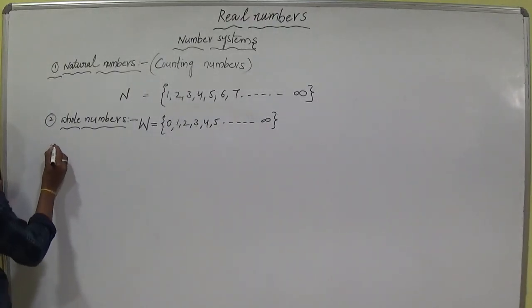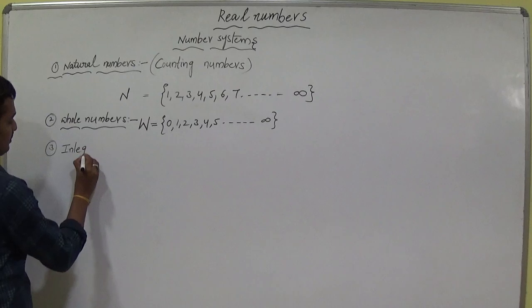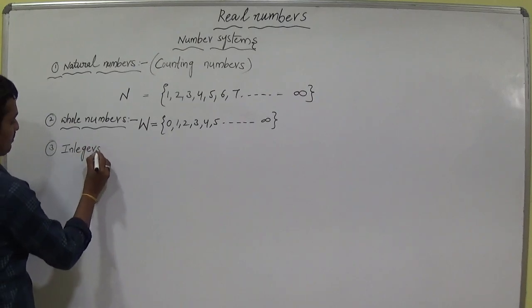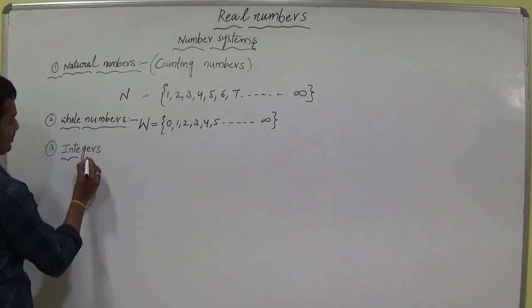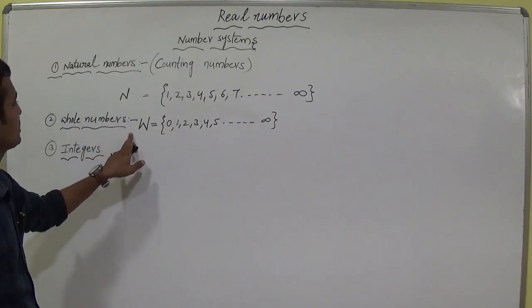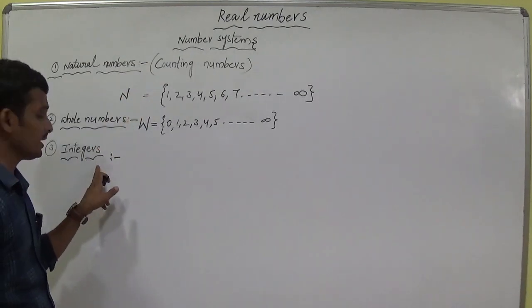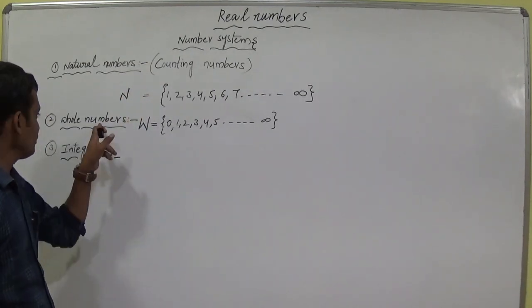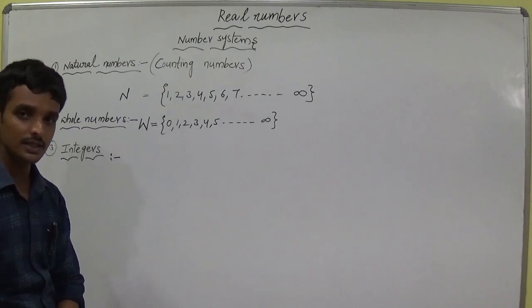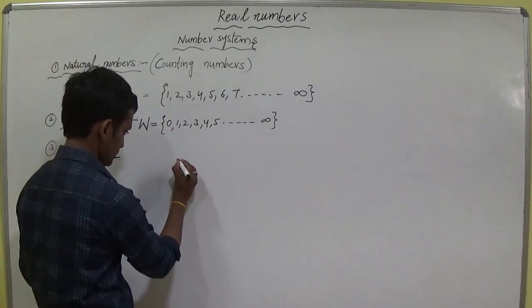The third number system is integers. So we have learned whole numbers from natural numbers. So now we are learning integers from whole numbers.